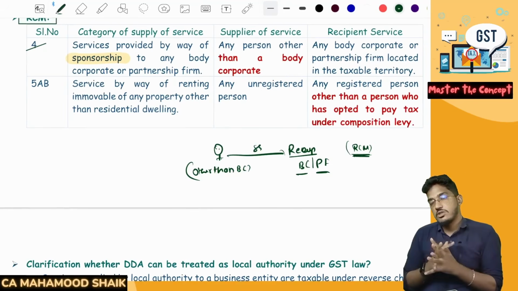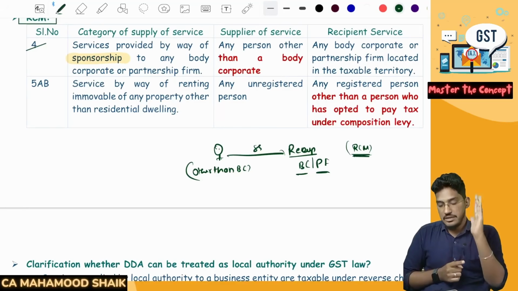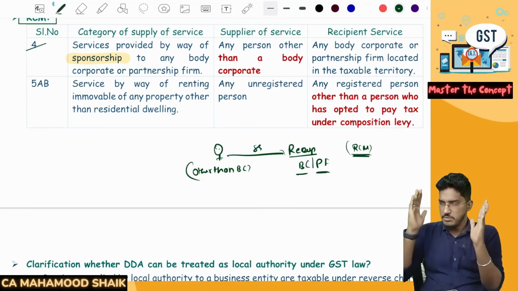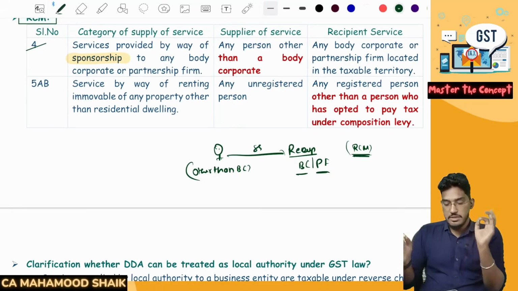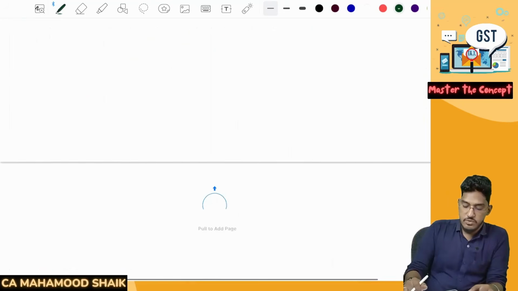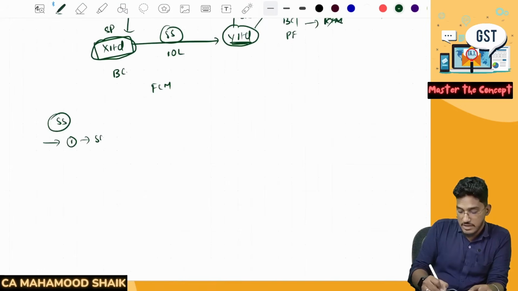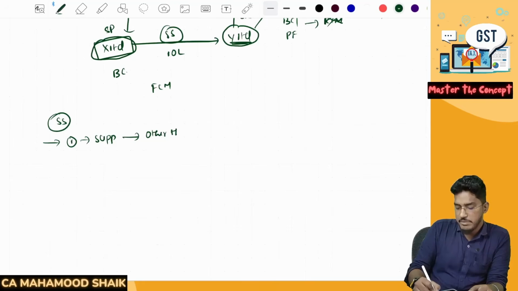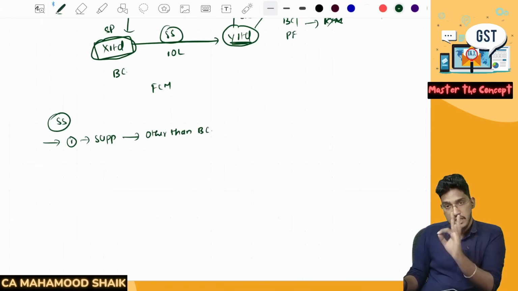So tell me, when will sponsorship services get covered under the reverse charge mechanism? The supplier of service should be other than a body corporate. The recipient must be either a body corporate or a partnership firm. So if you make out the conditions once again, for sponsorship services to attract RCM, condition number 1: the supplier of service is other than a body corporate; it can be a partnership firm, and still RCM will become applicable, but the only condition is that the supplier should not be a body corporate.